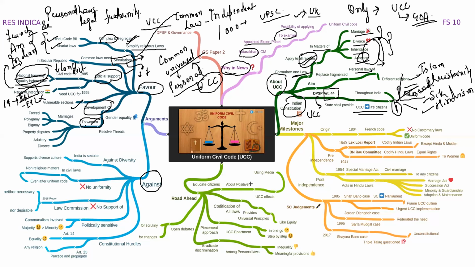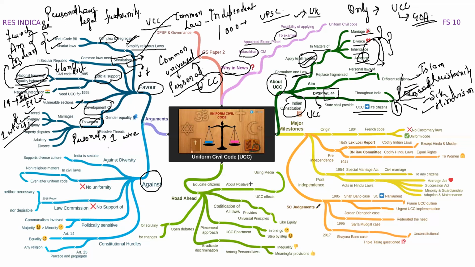Okay, so what are the points? Let us see. First, see, in marriage there are instances of forced marriage, polygamy, and bigamy. See, polygamy and bigamy mean that a person is having more than one wife. We know that in a certain religion, the personal law gives permission to have more than one wife.